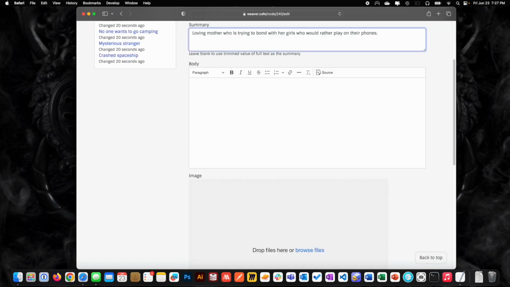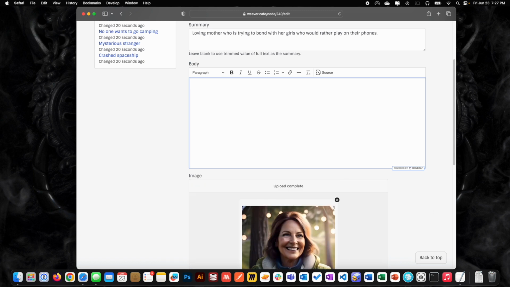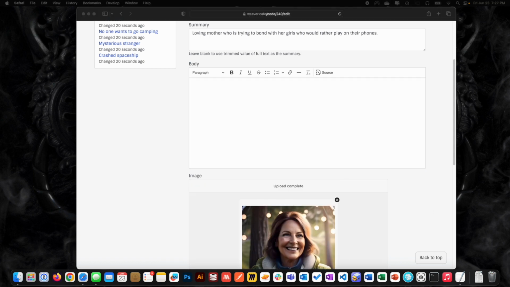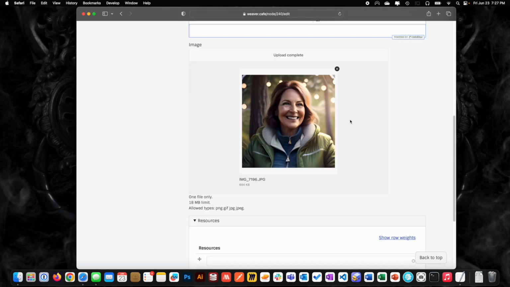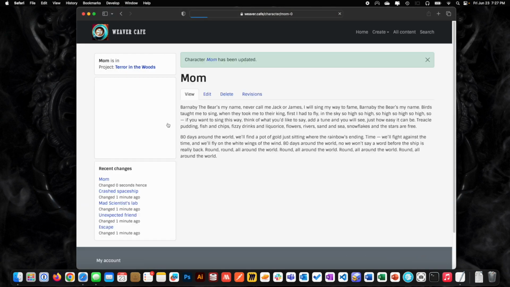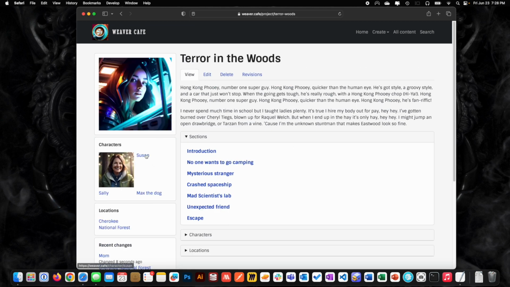And we're going to give Mom a picture. This is totally a picture. That's totally Mom. And then we're going to go ahead and write up some more details about Mom and hit save. Now this shows that Mom is in Terror in the Woods. If she was also specific to a section, it would show that, right? So we're going to go to Terror in the Woods, and now the picture appears there.